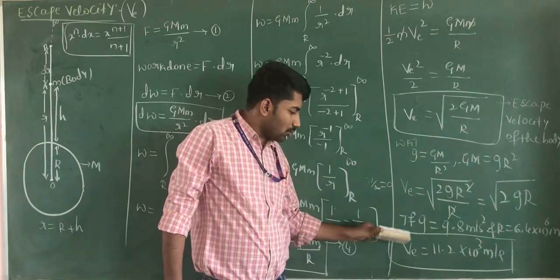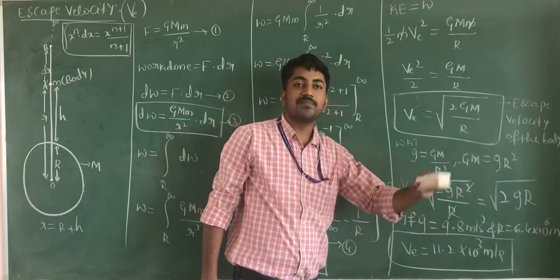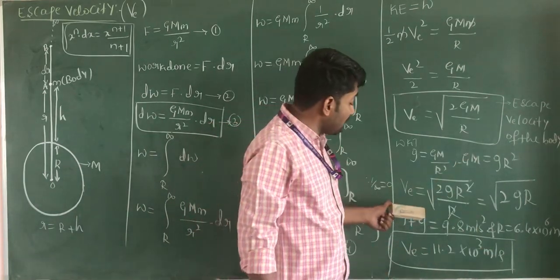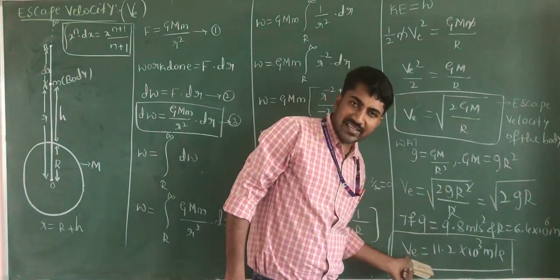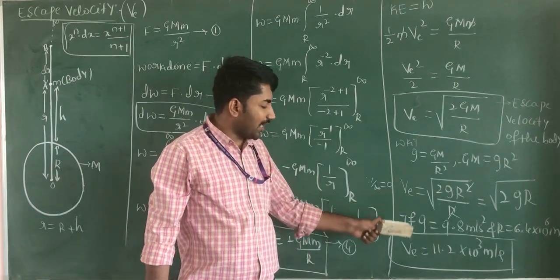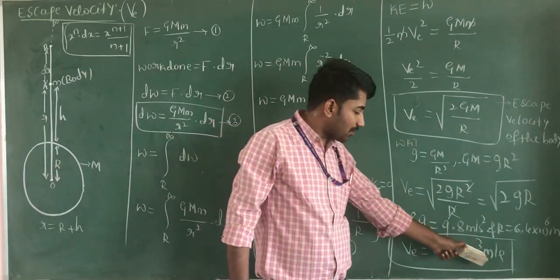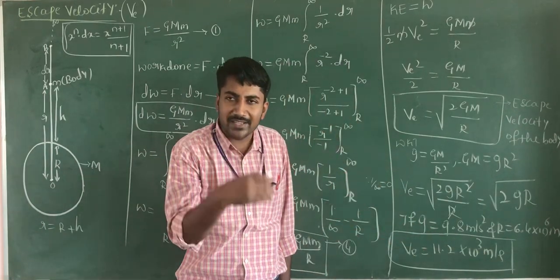Ve is equal to 11.2 into 10 to the power of 3 meter per second. It is the minimum velocity of the body which may be thrown upwards, so that it just may escape from the gravitational pull of the earth. 11.2 into 10 to the power of 3 meter per second is the escape velocity of the body from the surface of the earth.